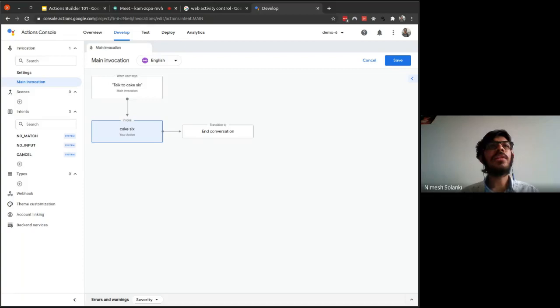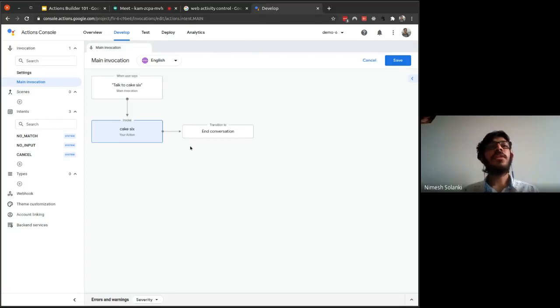You can import that. It's an NPM module which you can import and start writing code with. So that's the webhook, and these are the theme customization, accounting, and some other services which we won't be focusing on today. Over here are the test tab, deploy, and analytics, which we'll be using soon.